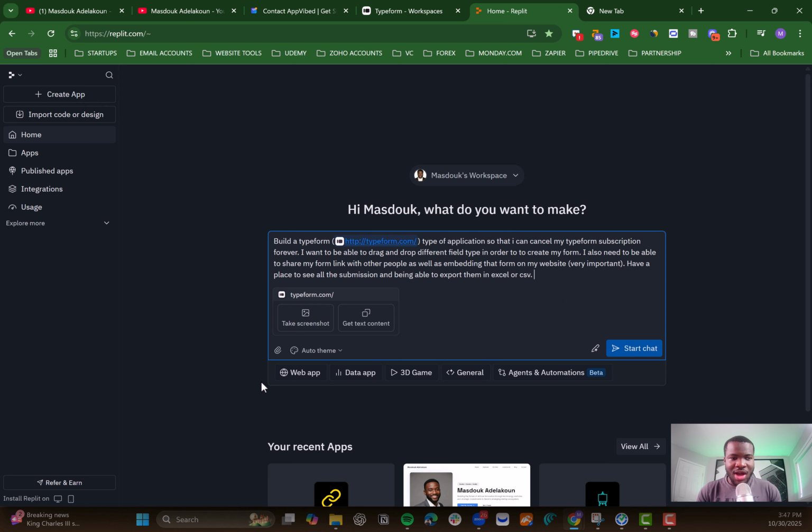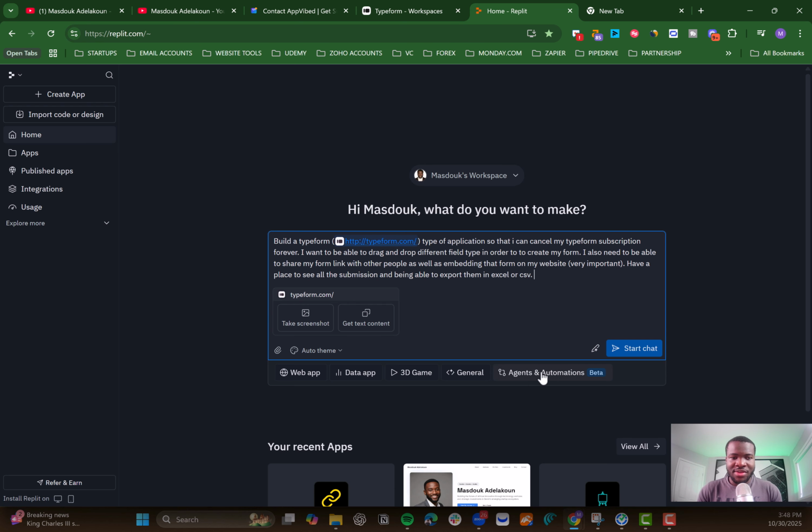And in here, you have the option to choose web app, data app. Usually, honestly, I don't typically choose any of them. I just let the agent decide which one is the best for the kind of application I'm looking to build. So if I say I'm building a video game, then it will automatically choose a 3D game for me. If I say I'm building more like a reporting kind of thing, it will choose the data app. So it's always better to just let the agent decide.